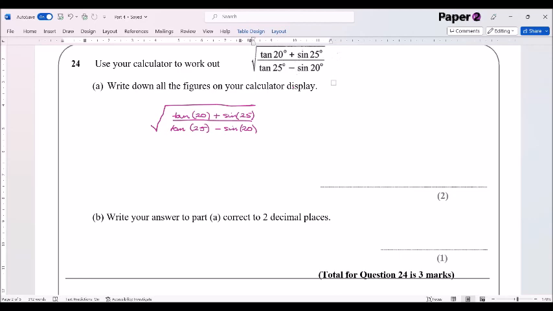So again, fraction key, tan 20, close the brackets, plus sine 25, close the brackets, move the cursor to the bottom of the fraction, the denominator, and then we're going to type in tan 25, close the brackets around that, minus sine 20, close the brackets, and then just press equals. And you get an answer of 2.515706913.